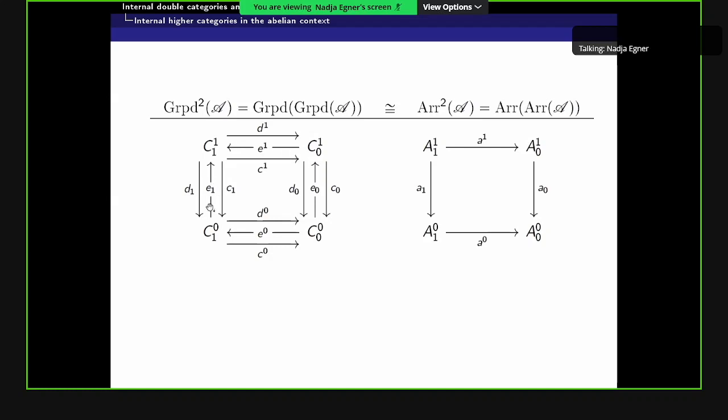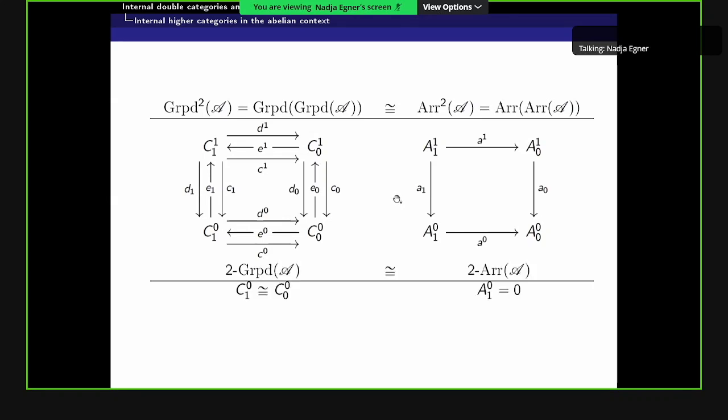We have 4 reflexive graphs, which all underlie an internal groupoid, and then the respective squares have to commute. And double arrows are just commutative squares in A. And then this equivalence restricts to an equivalence between the 2-groupoids in A.